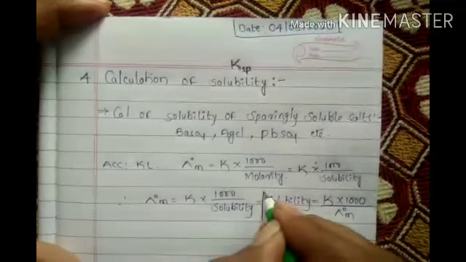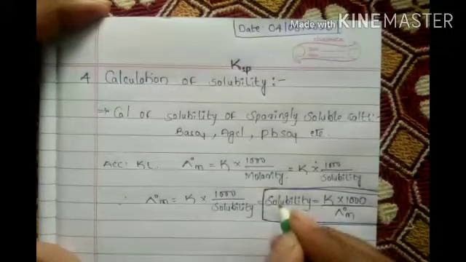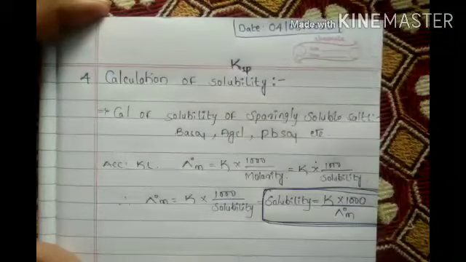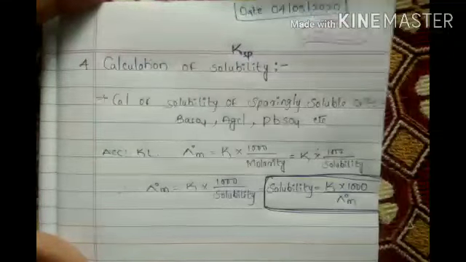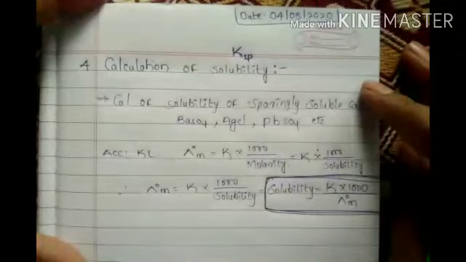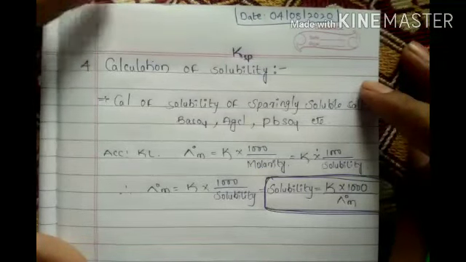This is the formula for solubility. By using this one, we have to calculate the solubility of AgCl, BaSO4, PbSO4, whatever it is.